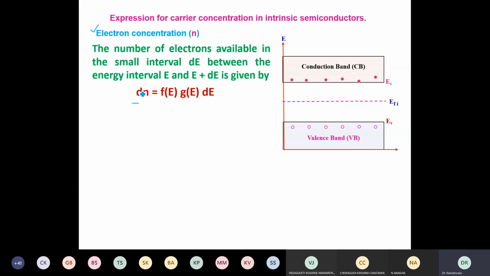G of E is the degeneracy or density of states. If you have a sufficient number of energy states, then only you can put the electrons. If that level contains an electron, f of E is 1. Therefore, I am writing this as dn is equal to this. However, it is very simple, because we have defined f of E as Ni by Gi.